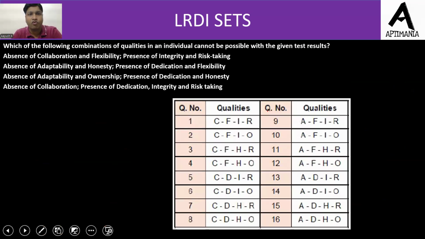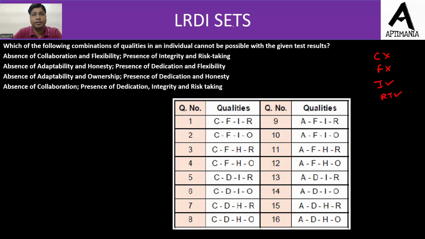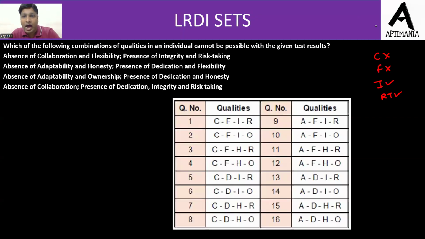Which of the following combination of qualities in an individual cannot be possible with the given test result? So absence of collaboration and flexibility, and integrity and risk taking should be present. Right? तो देखिए इसको चेक करते हैं कैसे. So since I and R are present, all the questions containing I and R must have been answered with a yes. तो सबसे पहले उस पे जाते हैं. Let us check for I first of all. So we have this question, this question, this question, this question containing I. यहाँ पर ये है I and I and I. इन सबका आंसर yes गया होगा.